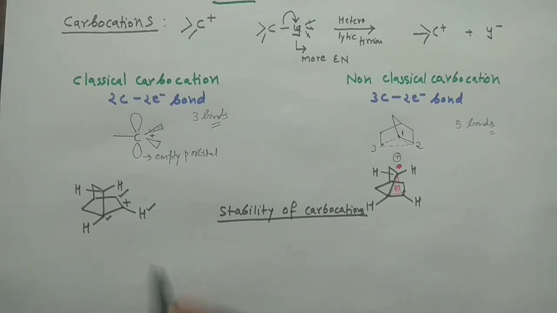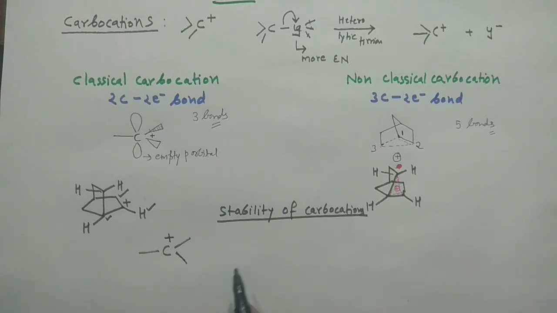First of all, say you have this particular structure, a carbocation. If this positive charge is dispersed in the system, not localized but dispersed over the system, then it is said to be the stabilized one. If it is localized here, then it is destabilized. So you want to disperse this positive charge from here to make your carbocation more stable. Any factor which will disperse this positive charge from the carbon will make the carbocation more stable.